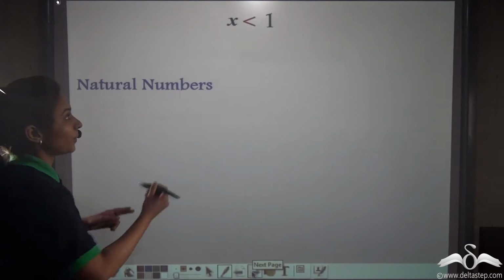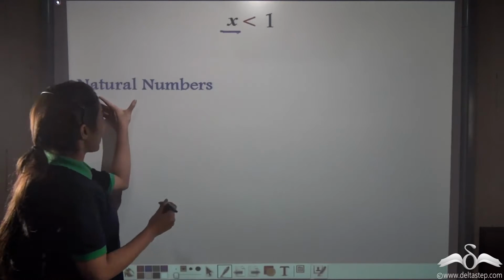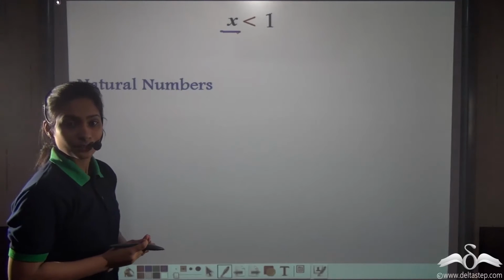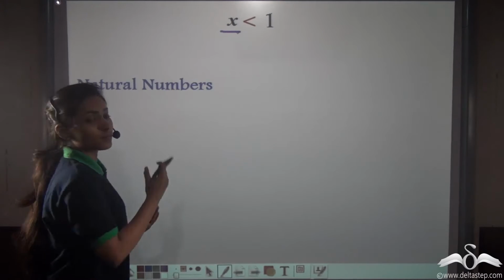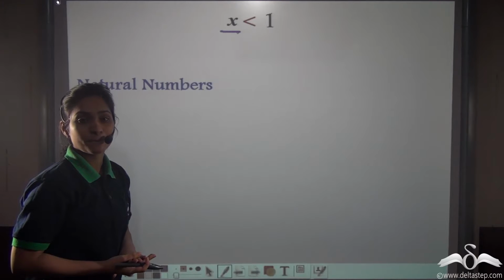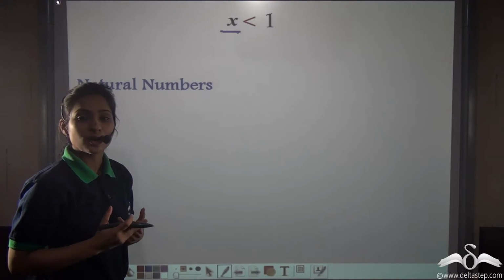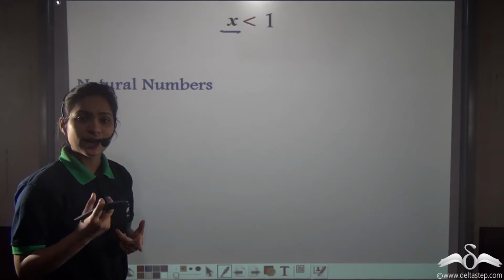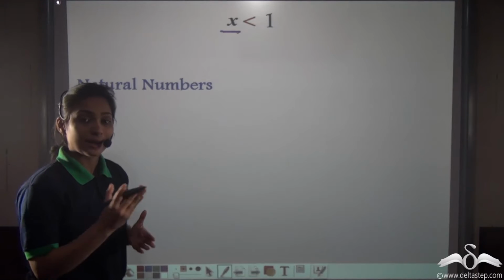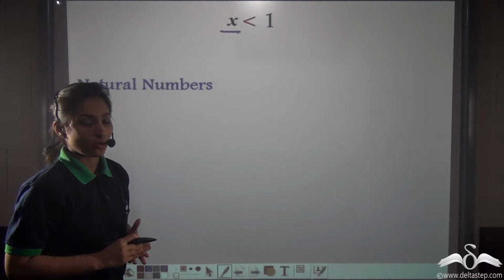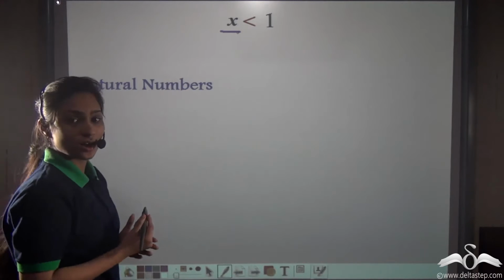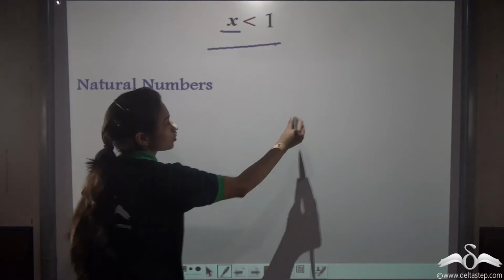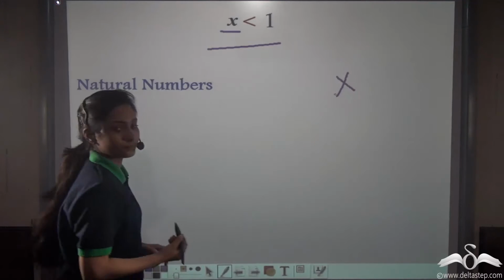Now let us replace x with natural numbers. Suppose x is only natural numbers. So can you tell me what are the natural numbers that are less than 1? First of all, tell me, natural numbers start from 1, 2, 3, 4 and so on. So is there any number which is a natural number and less than 1? Well, no. So if x is a natural number, then we have no solution for this linear inequation. So no number, right?